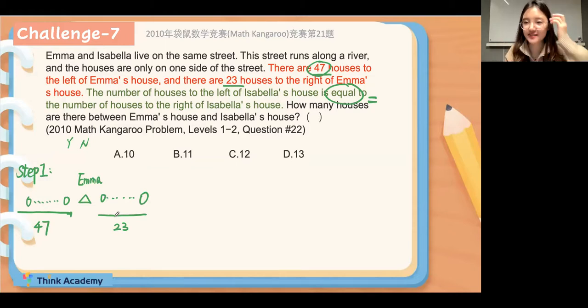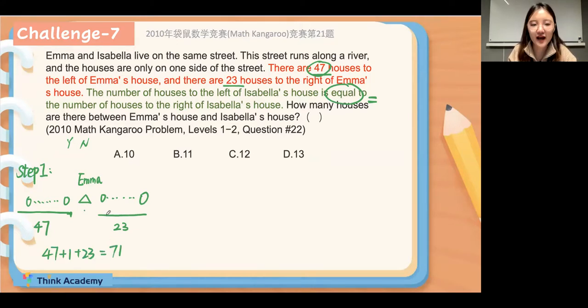How many houses are there in total on this street? On this street, it will be 47 plus 1 Emma's house and plus 23, right? Then we can get the final answer: 71. Very well done. The houses in total will be 71, right? Great. 71.